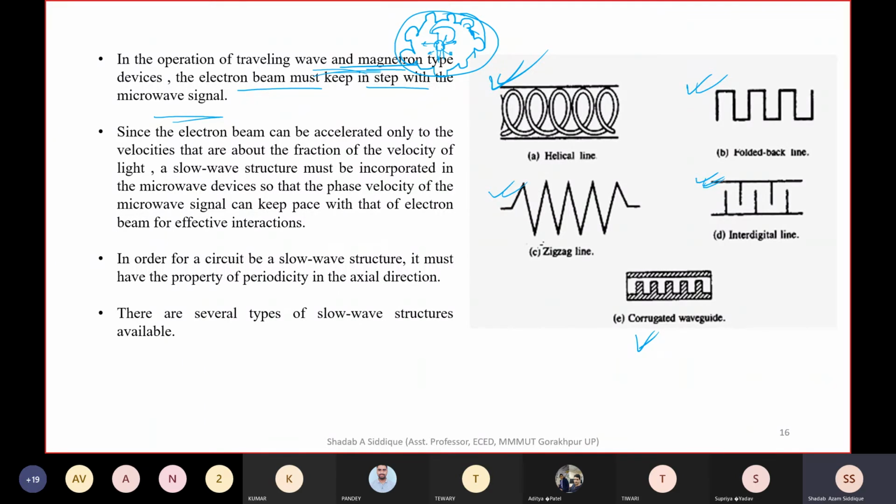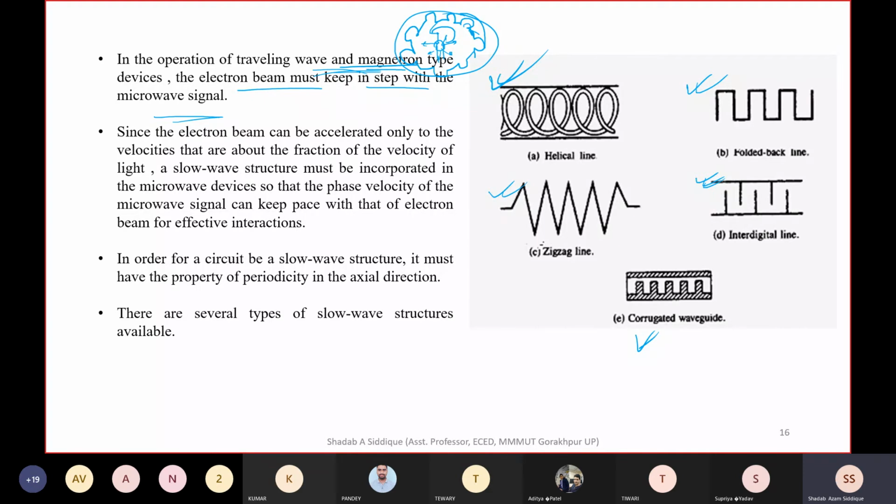So in the operation of traveling wave or magnetron type devices, the electron beam must keep in step with the microwave signal so that they interact. The electron beam can be accelerated only to a fraction of the velocity of light, and the slow wave structure incorporated in the microwave device ensures that the phase velocity of the microwave signal can keep pace with the electron beam for effective interaction.